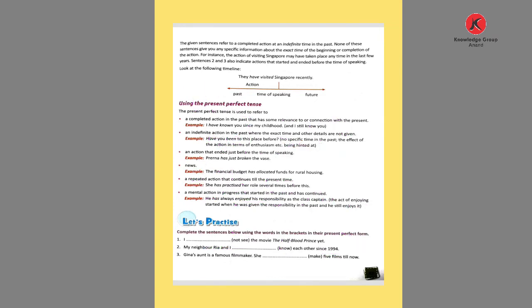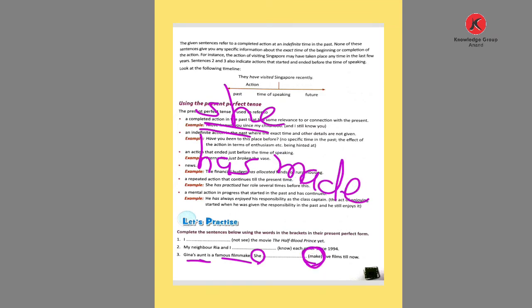Now third: Gina's aunt, singular, talking about an aunt, is a famous filmmaker. Here use she. And the verb given is make: she blank 5 films till now. So for the third person singular we use the auxiliary verb has. And what is the past participle of make? Made. She has made is the right answer. Gina's aunt is a famous filmmaker. She has made 5 films till now.